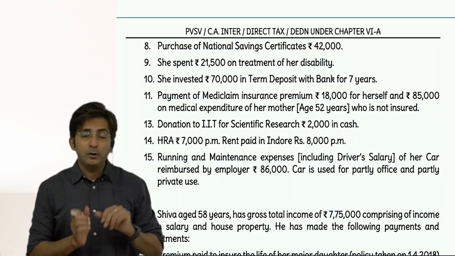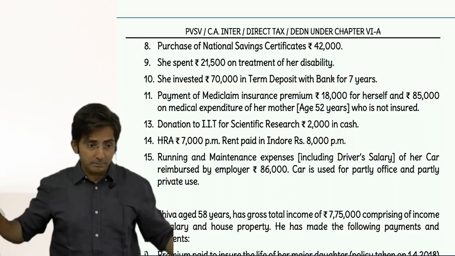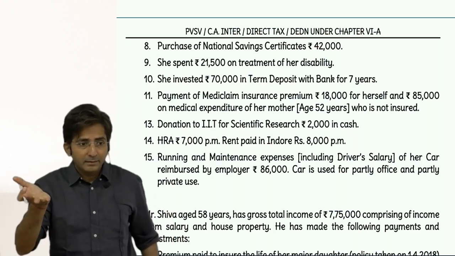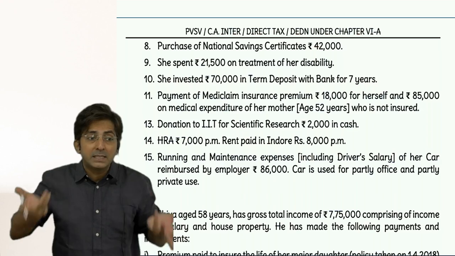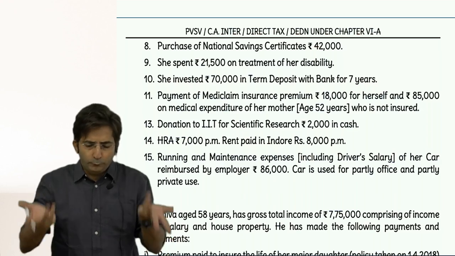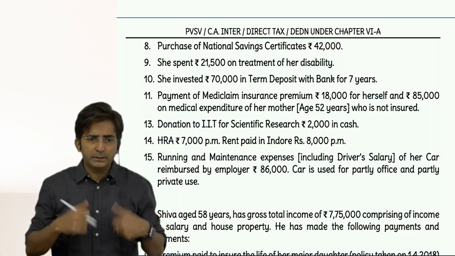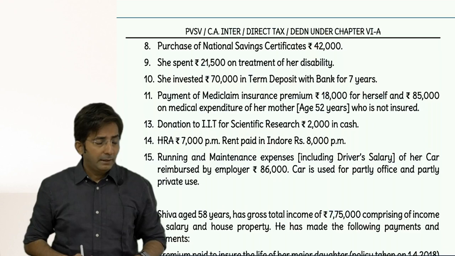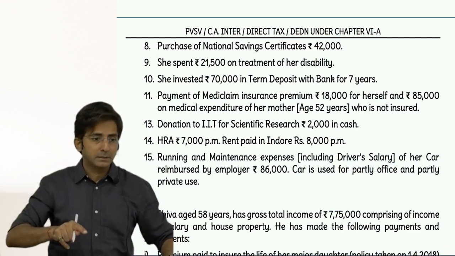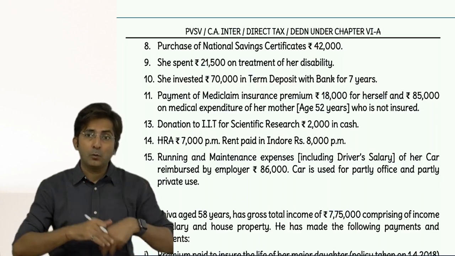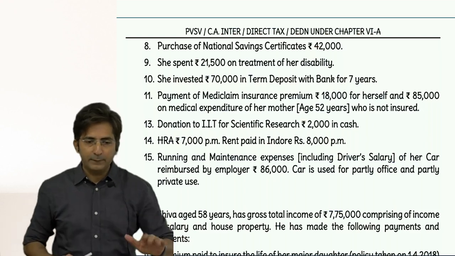When you spend on your relative, then spending is a must, then 80DD. So whenever it is about disability, always check who is disabled. If you yourself are disabled, then 80U, irrespective of whether you spend something or not. And if a family member is handicapped, then spending is a must. Then whether you spend 1 rupee or 1 crore, a standard flat deduction of 75,000 or 1,25,000.